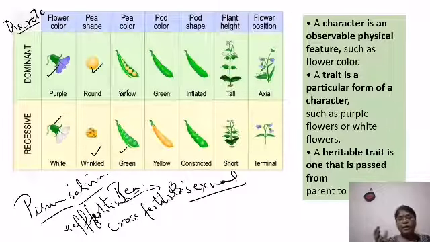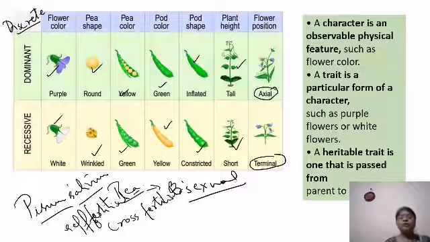Therefore we call them discrete. Pod color is green or yellow. Pod shape is inflated or constricted. Plant height is tall or short. Flower position is axial or terminal. So these were the 7 characters studied by Mendel.